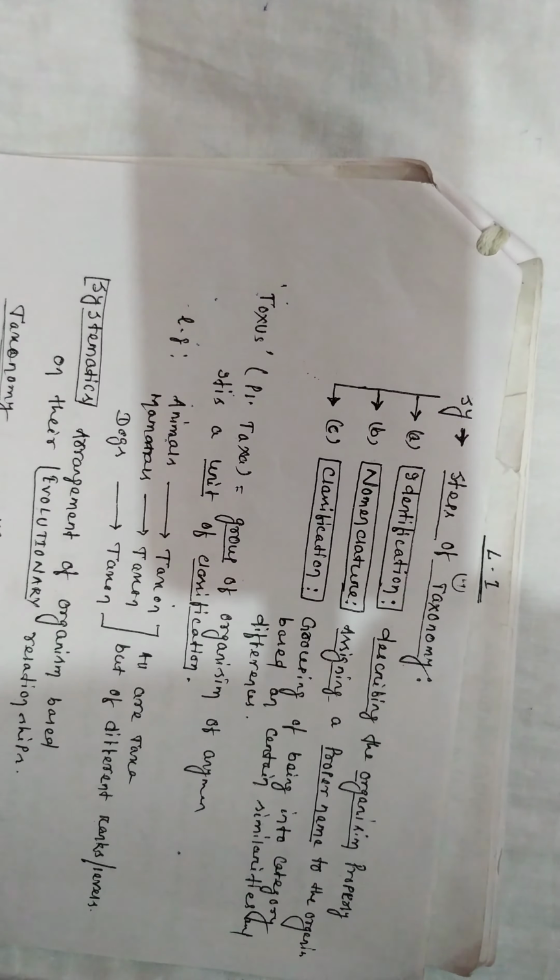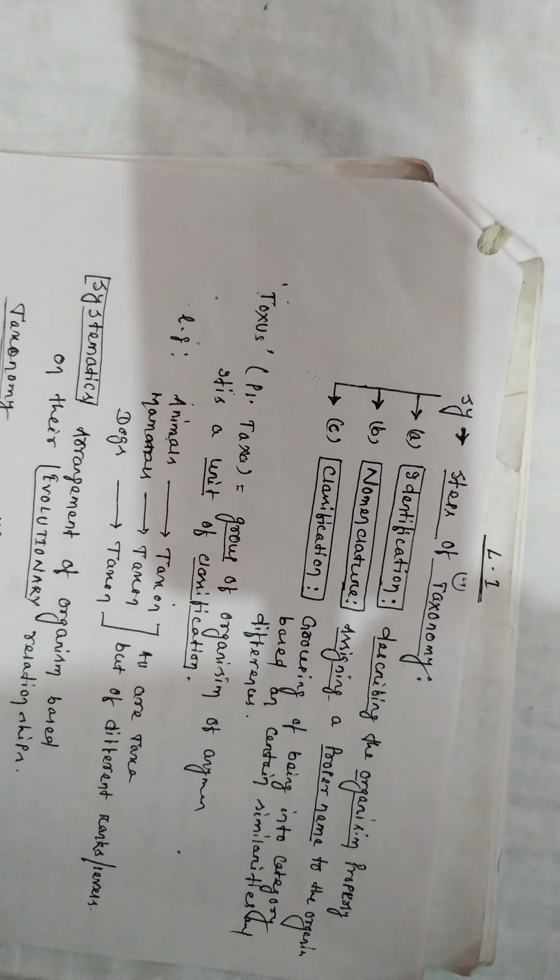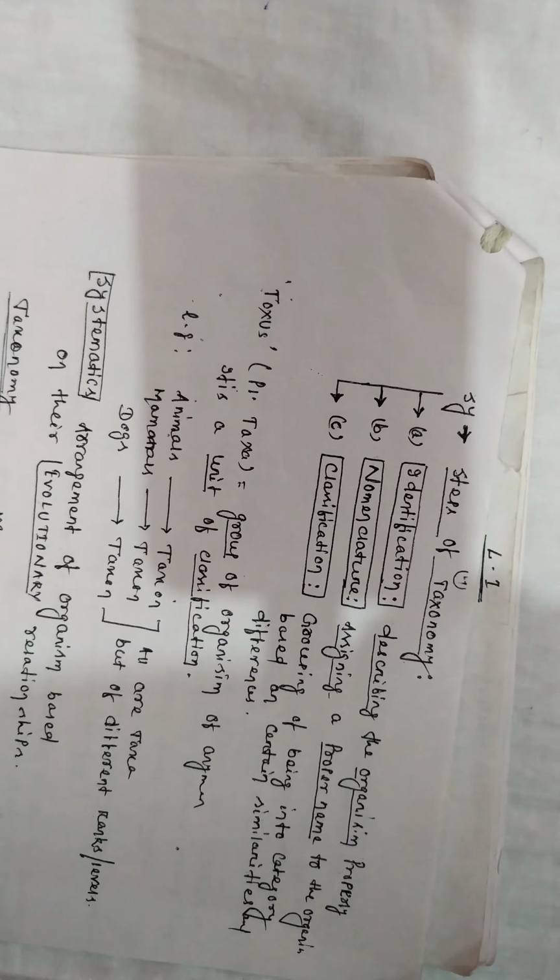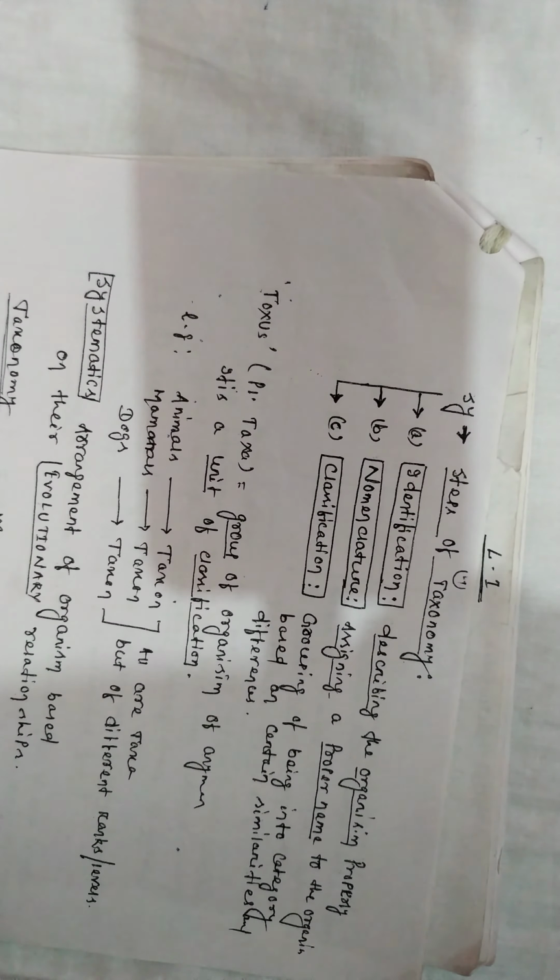Now another important thing, I am going to deal with systematics. Now see student, there are two things, taxonomy and systematics. Taxonomy takes into account the existing relationship among the living organisms, and systematics takes into account the evolutionary relationship among the living organisms. Now I found one organism, I have identified, classified and named it, right?